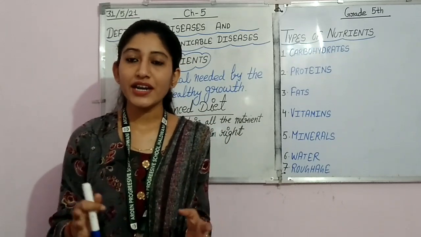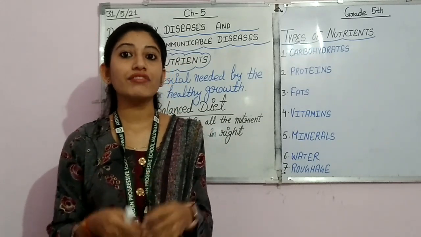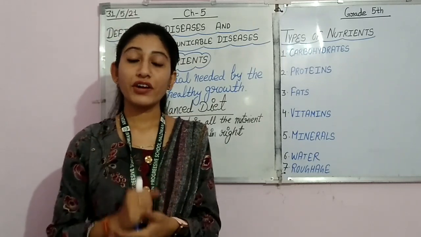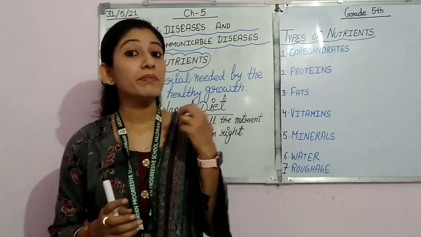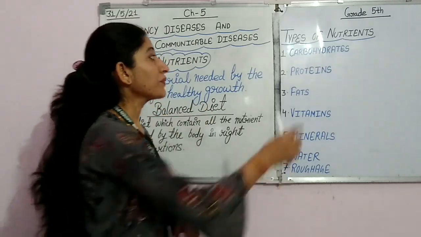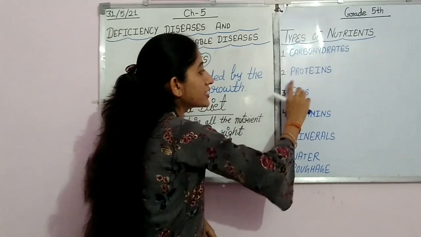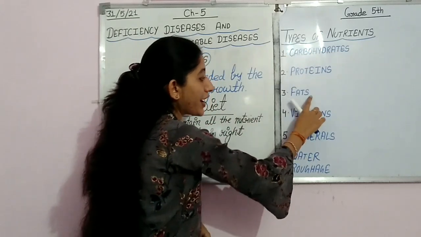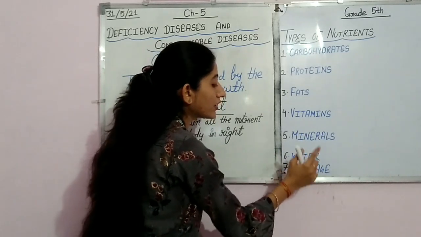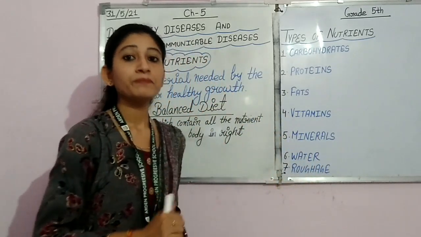Okay. So the different types of nutrients that we must have in our balanced diet, and that we must take in our daily diet, what are these? These are carbohydrates, proteins, fats, vitamins, minerals, water and roughage. Okay?